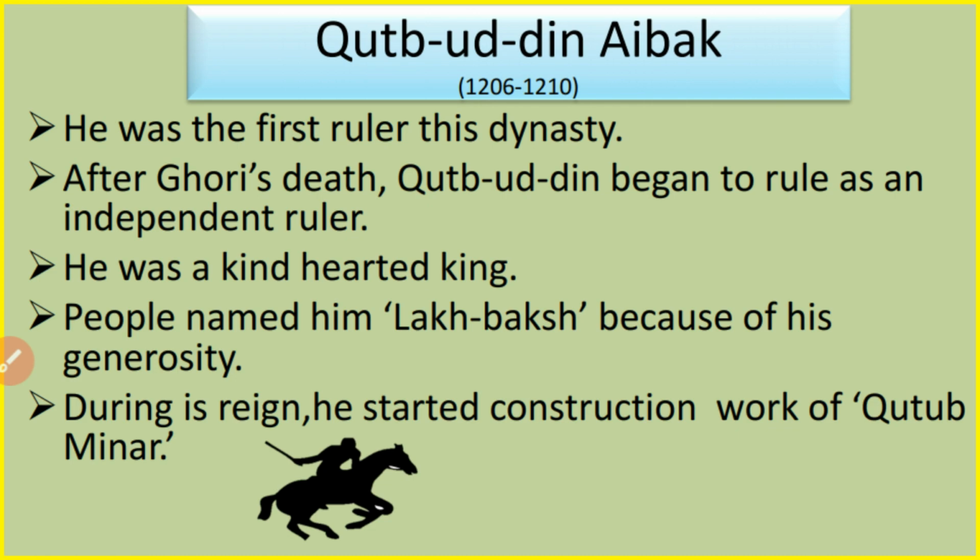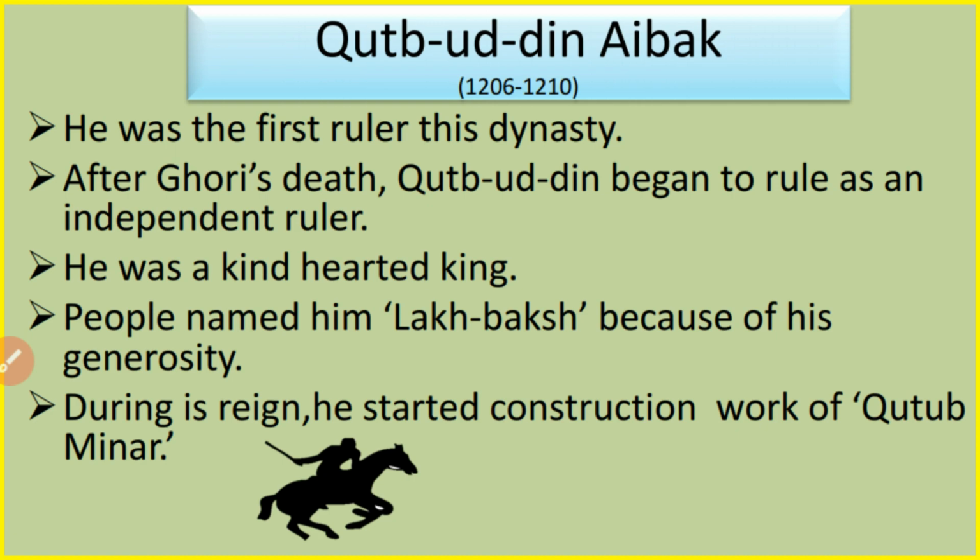And after the death of Prithviraj Chauhan, Delhi and its surrounding areas came directly under the control of Muhammad Ghori. Muhammad Ghori did not merge this area into his own territory, but he made Qutb-ud-Din Aibak, who was his slave, in charge of this area, and he himself went back to his own capital Ghor.